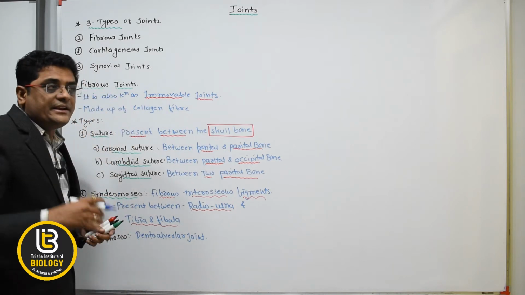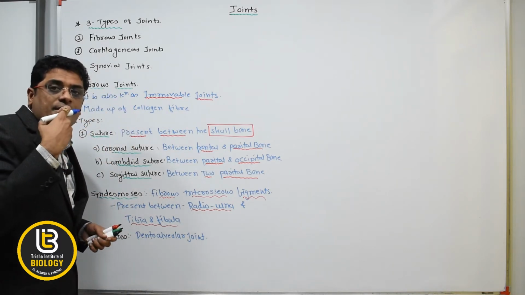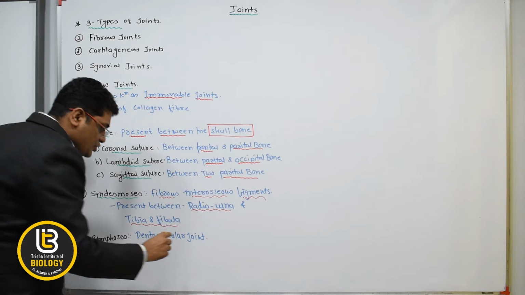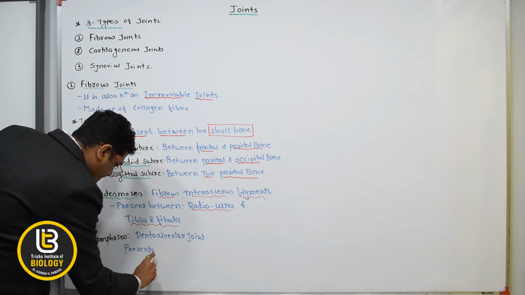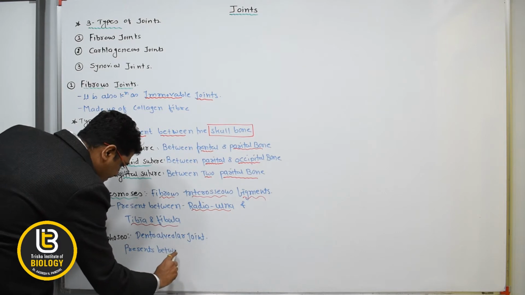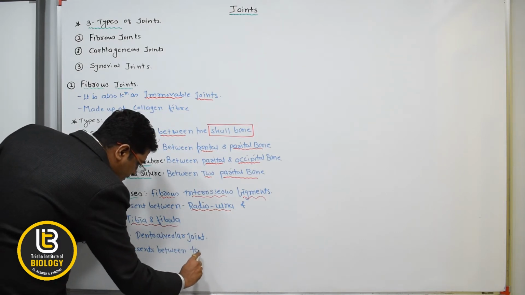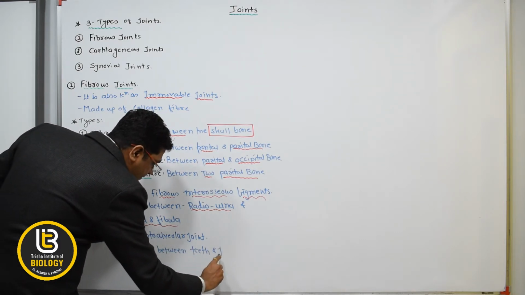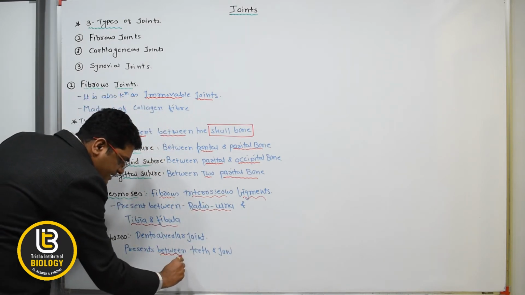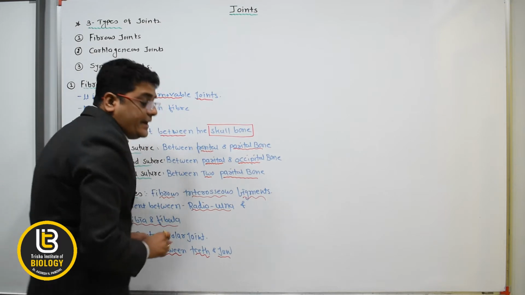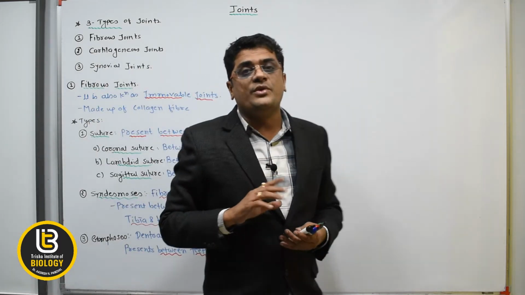Where is it present? It is present between the teeth and the jaw. It is also immovable type of the joints.